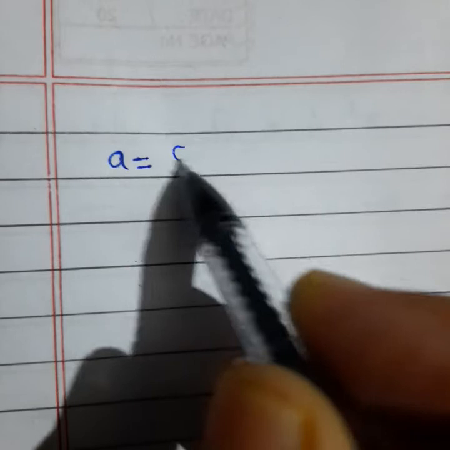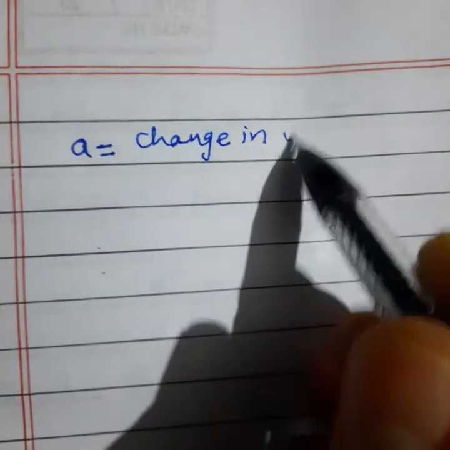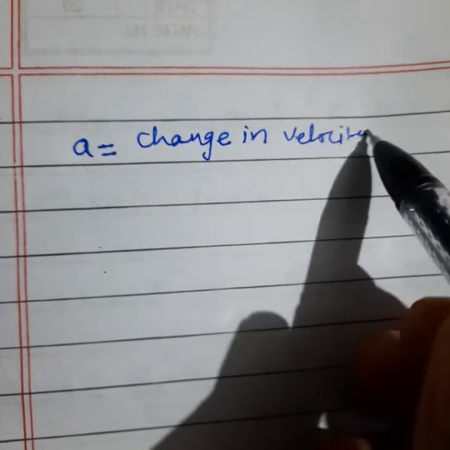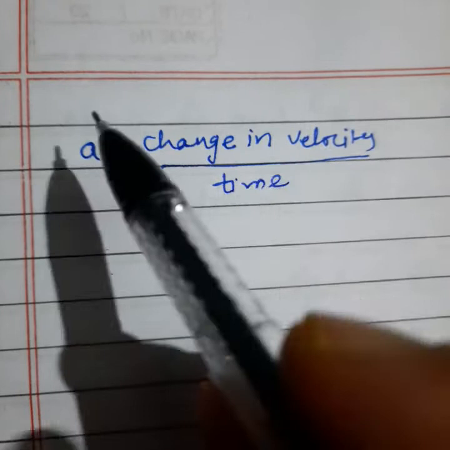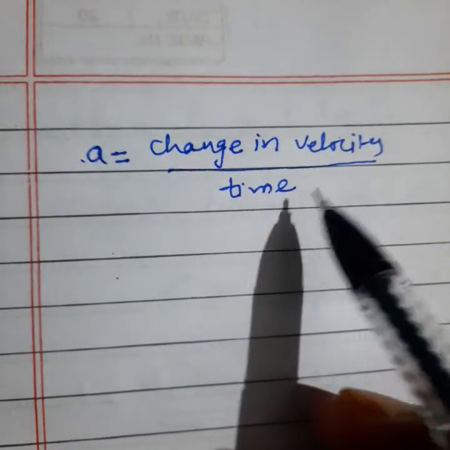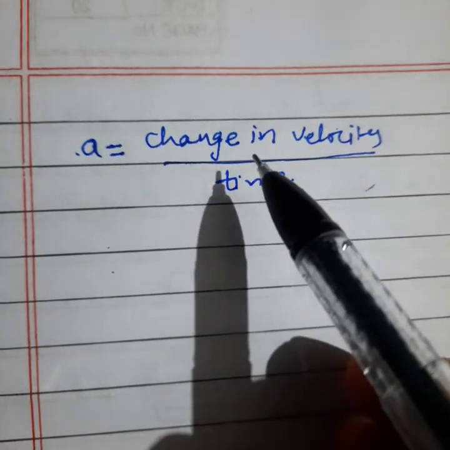Acceleration is what? Change in velocity upon time. Okay, acceleration means what? Change in velocity upon time. This is one basic thing. We can say this is the simple formula of acceleration.